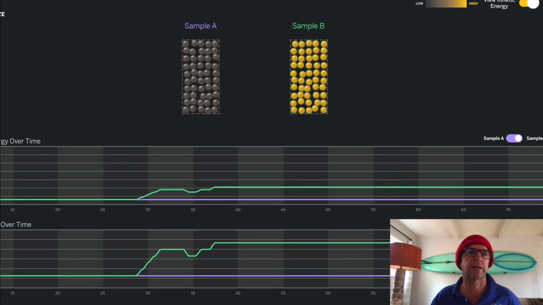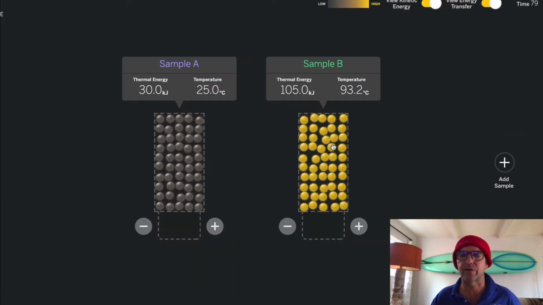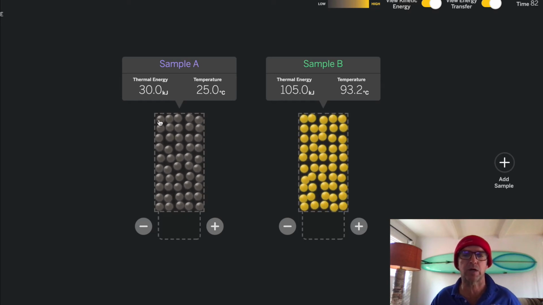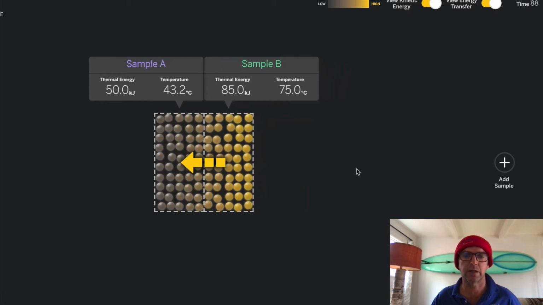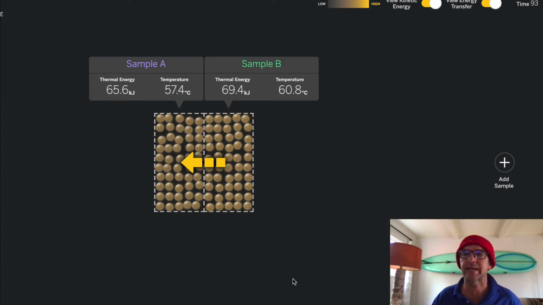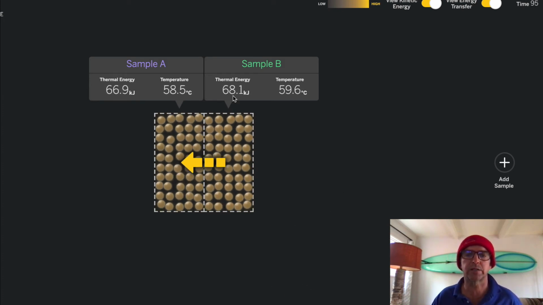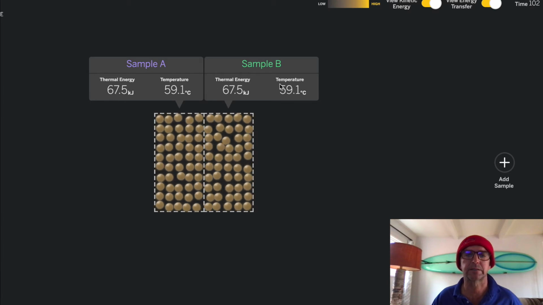So let's get out of analyze, go back to run. First we'll bring them together and then we'll click analyze. Now let's watch what happens here. High, low. Ta-da! Interesting. It says view energy transfer, and that's that arrow. So it's showing us 68 is going down. Interesting. They stabilized. And we saw the higher energy moved into the lower energy.